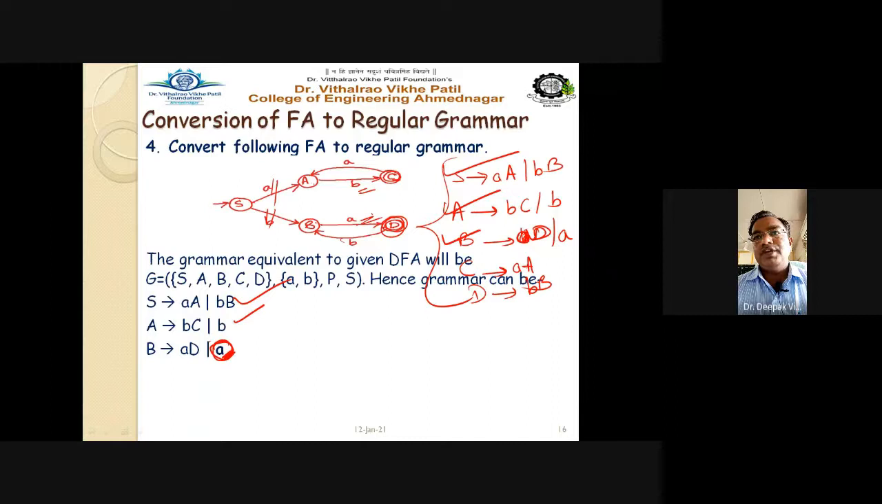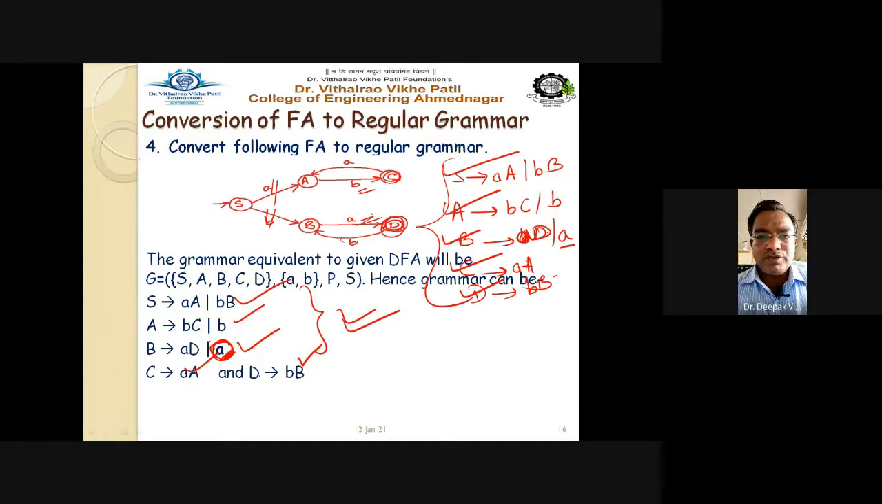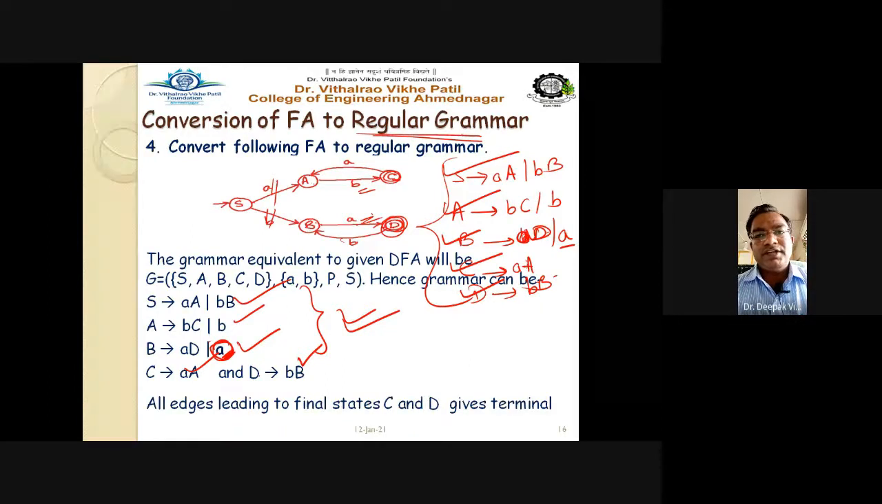So capital B goes to AD, okay, this is also correct. And capital C gives AA, it is correct here, and capital D goes to B, B, it is also correctly written here. So all these rules are correctly written for the given finite automata. So we have successfully converted the finite automata into the regular grammar. Getting this point? All edges leading to the final states C and D give the terminal productions as well. Just we have written here small a and small b, terminal productions leading to the final states, right?